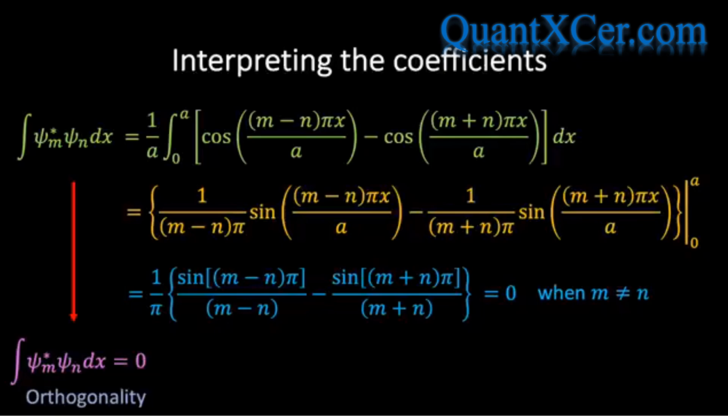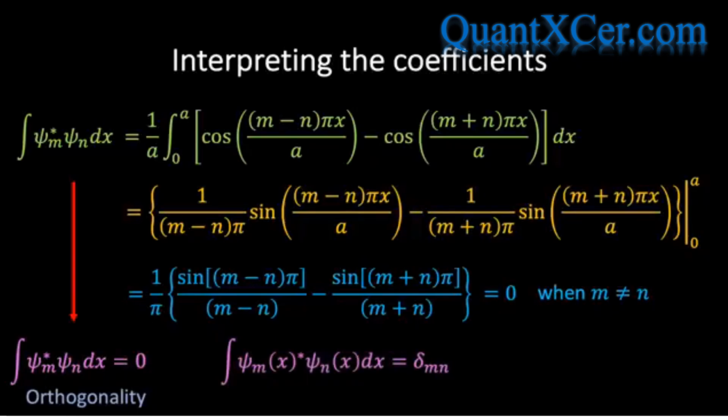In that case, we have to use the normalization condition, which tells us that when m equals n, the integral will be equal to 1. In fact, it's customary to combine both orthogonality and normalization into a single statement which takes the following form.